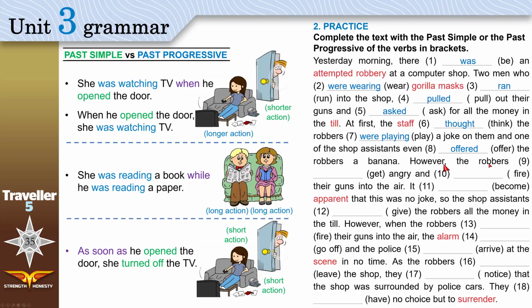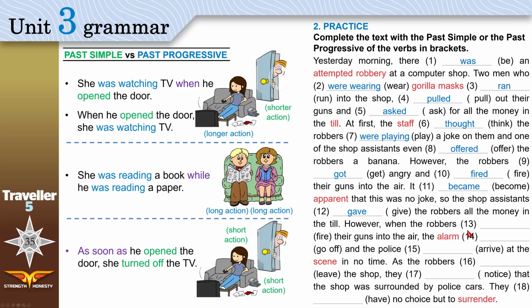However, the robbers get angry and fire their guns into the air. Okay, end of the sentence. First, they got angry, and then, after that, they fired the gun. And angry is a state, remember? It's an emotion. It became apparent, clear, that this was no joke. So the shop assistants gave the robbers all the money in the till. First, it became apparent. Then, they gave the robbers all the money.